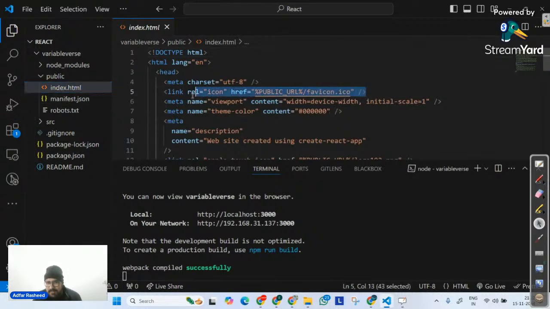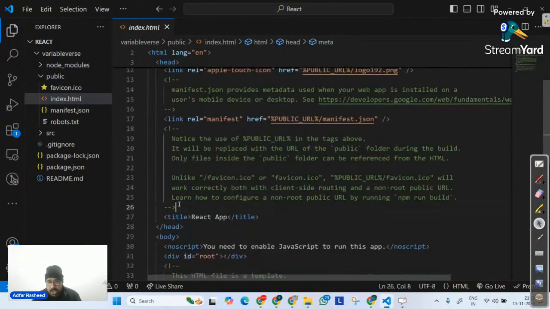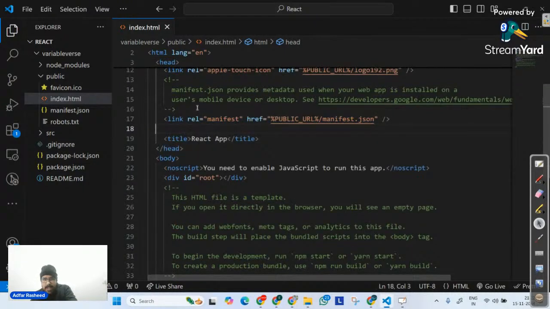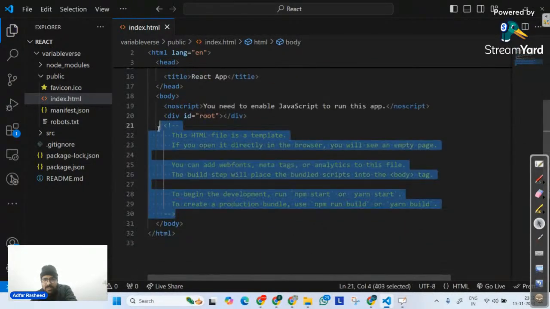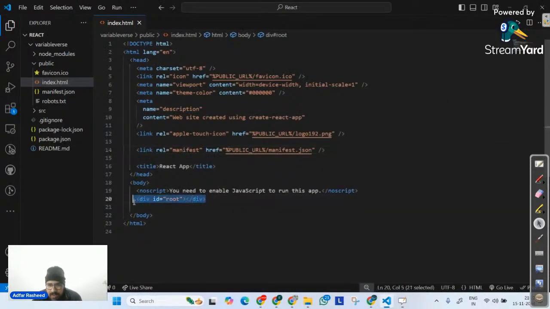And now, since I have deleted the favicon, I can remove this link as well. Although, let's keep this favicon here. See, look at this HTML file that we have. Let me remove all of these comments, I will get these comments back later on. If you look at this entire HTML file, let me zoom out. You can see there's only one div that's empty. Exactly. Very good, Obed. Browser only understands HTML, CSS, and JavaScript. Entirely JavaScript. So in this index.html, the main file that I told you is in the output, it has only one div whose ID is root.